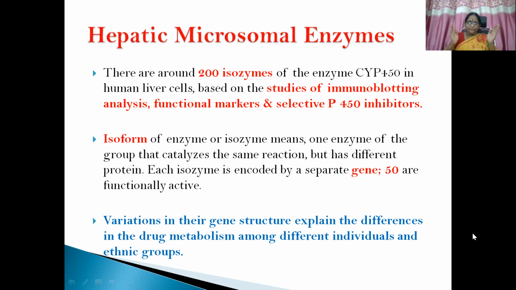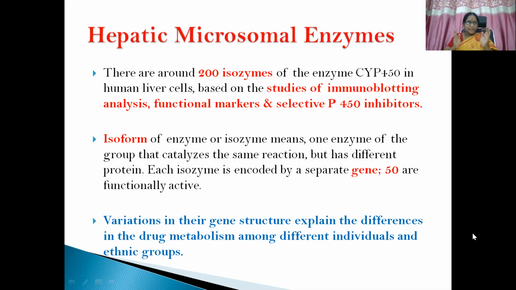it has a different protein. Each such isozyme is encoded by a separate gene, and we have 50 such functionally active genes. Variations in their gene structure vary from patient to patient, person to person.